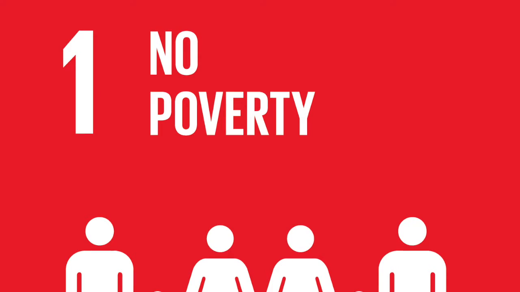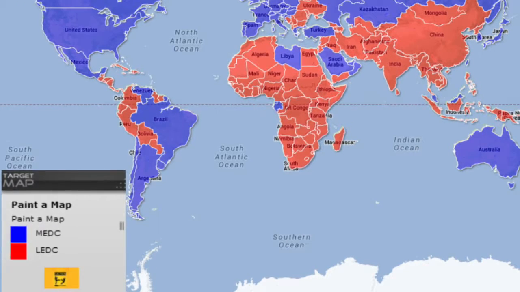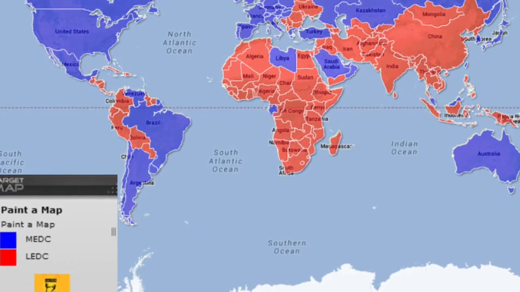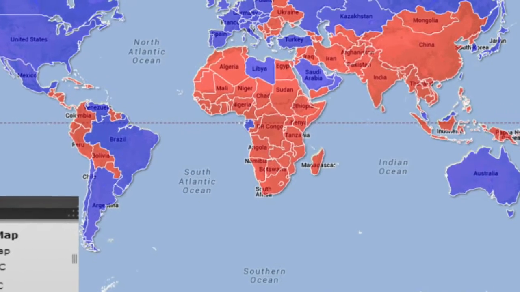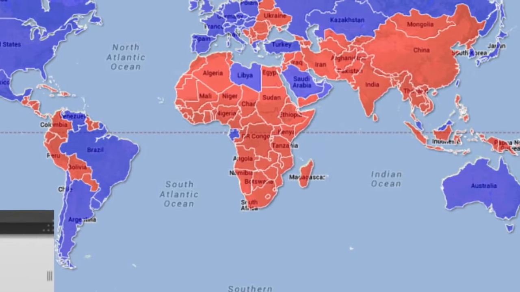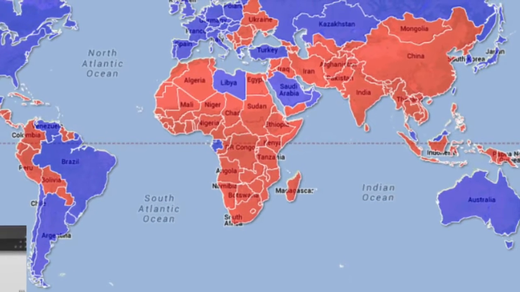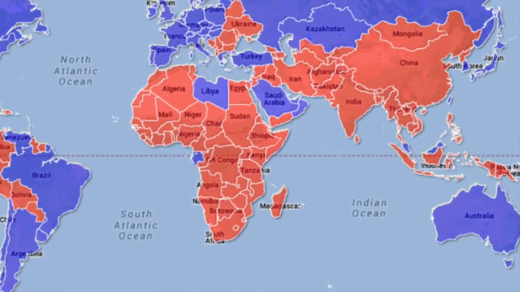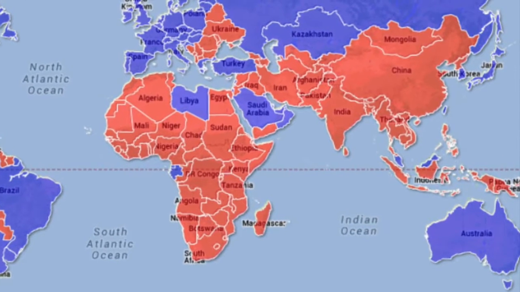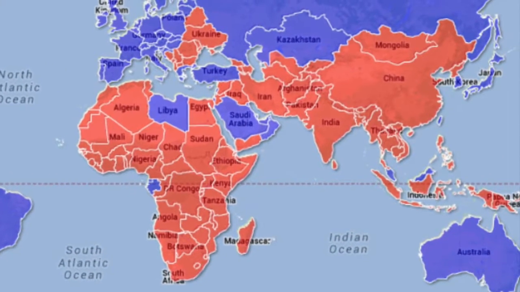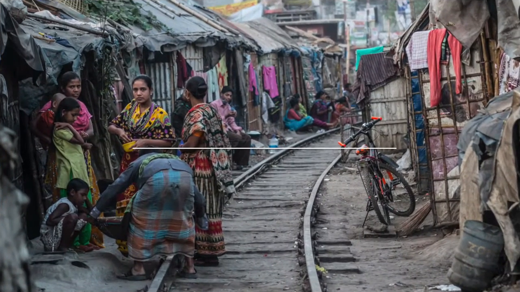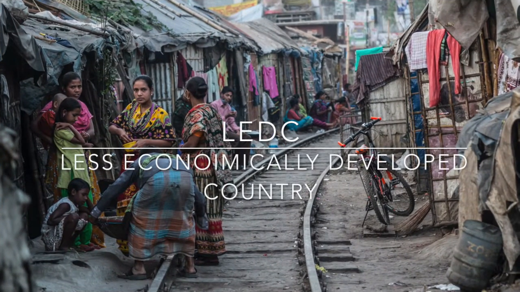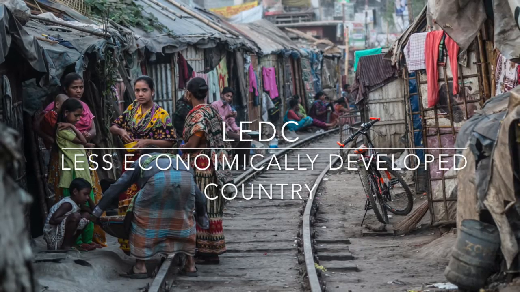The first UN World Goal is to end poverty. By 2030, the goal is that nobody in the world would be living in extreme poverty. By working together all around the globe is the best way we have to end LDC countries and make them MEDC. In the world today, all countries are divided into two groups, the MEDC countries and the LDC countries.